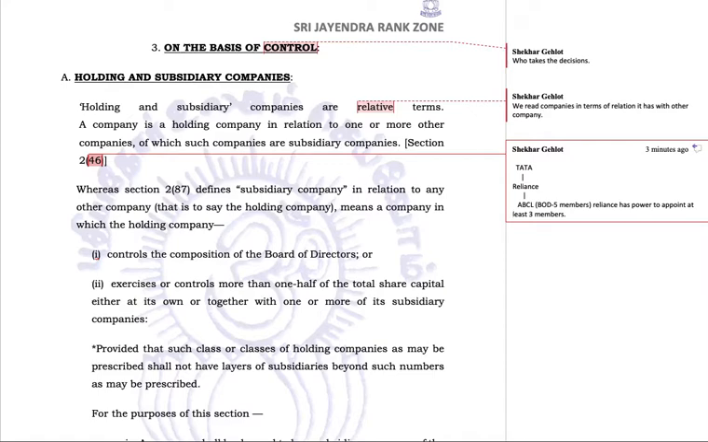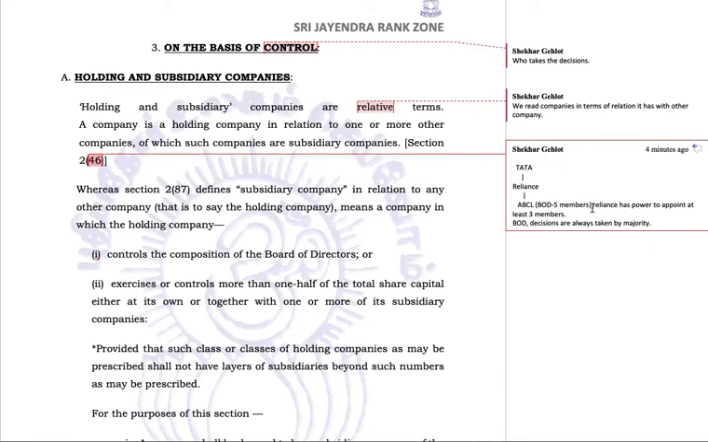Out of these 5 members, Reliance has power to appoint 3 members now. When Reliance has power to appoint 3 members, and we all know in the board of directors, in BOD, decisions are always taken by majority. Whatever happens is by majority.